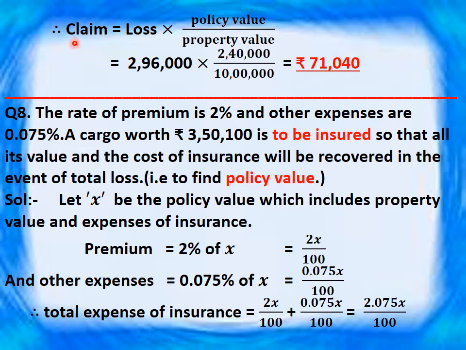So claim can be calculated by using the formula loss into policy value upon property value, which is equal to 2,96,000 into policy value, which is 2,40,000, upon property value, which is 10 lakh. So on simplification you will get rupees 71,040 as claim.